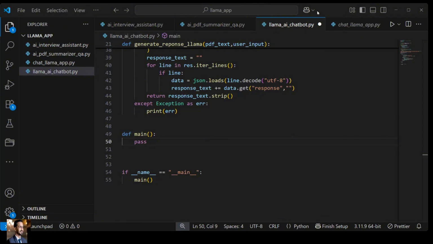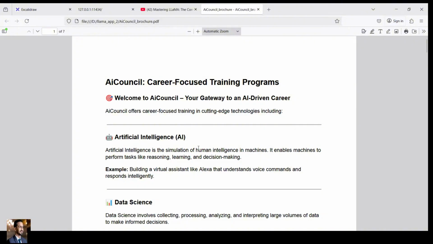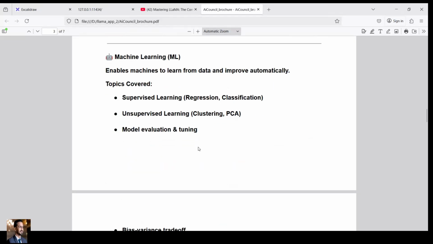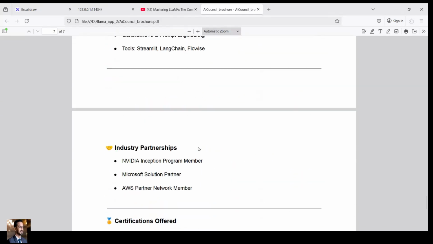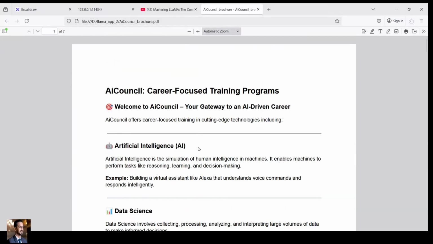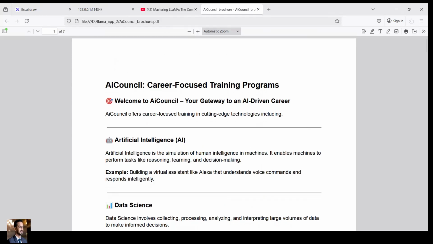So here is a PDF file. Okay, so this is a PDF file having some information about some of the training programs that we offer. This PDF file I want to use. So what I do, I'll just copy this PDF file from wherever it exists in my system, and paste it into the same folder where my other files and my project file are, so that it can be easily accessible.